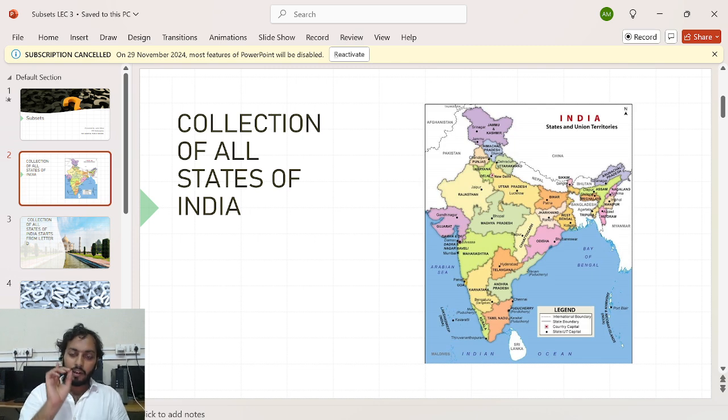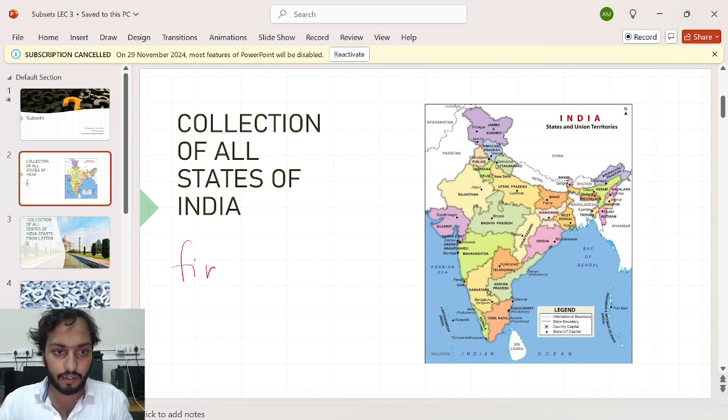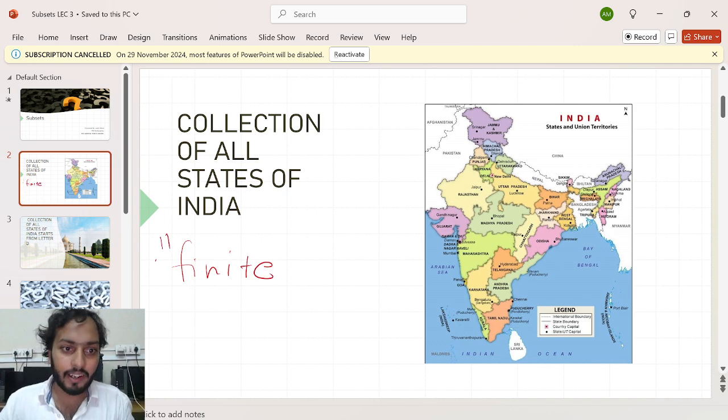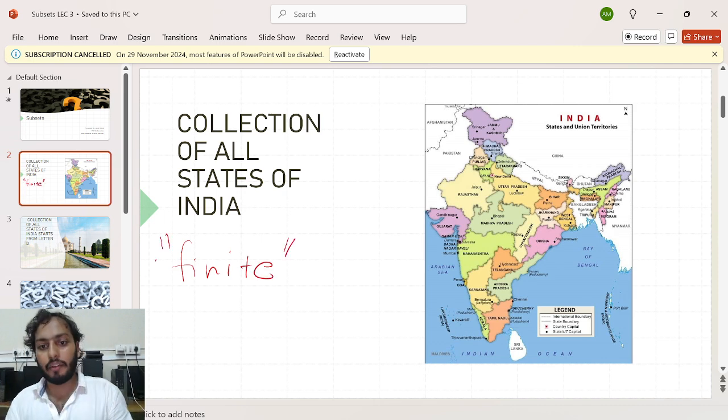I want to say it's not only a well-defined collection, but a finite collection. What's the meaning of the word finite? Finite means it's a well-defined collection, but the elements in this set are countable. You can tell how many elements are here. When you have a collection where you can count the number of elements, I have a specific name for that type of collection: a finite set. The number of elements in this collection is 26.